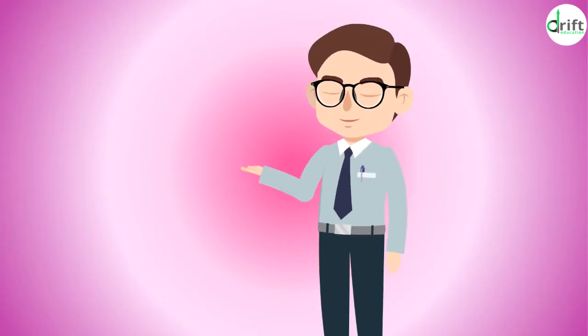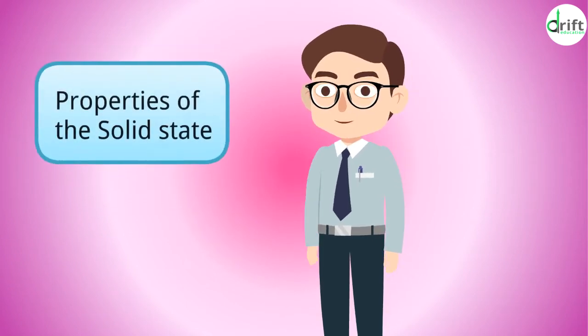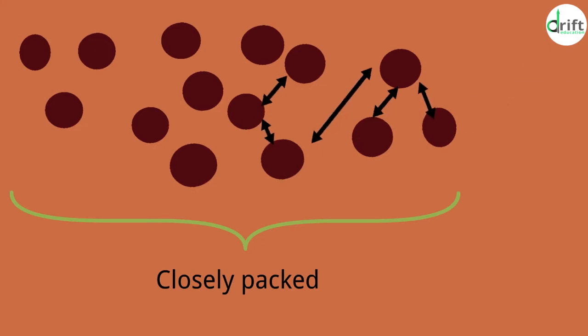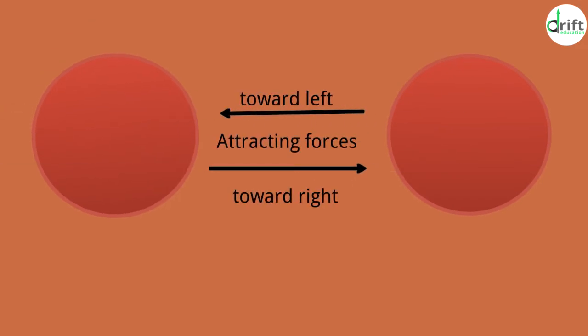Hello everyone. In this video, we shall learn about the properties of the solid state. The first physical state of matter is called solid state. Here, the particles of matter are closely packed, and so the space between the particles is very small. The forces of attraction between the particles is also very high.